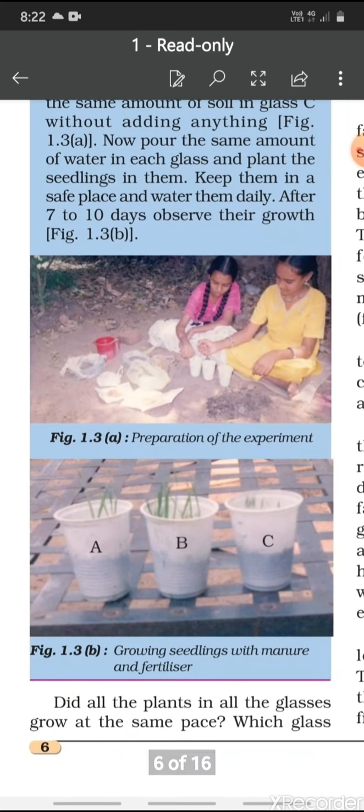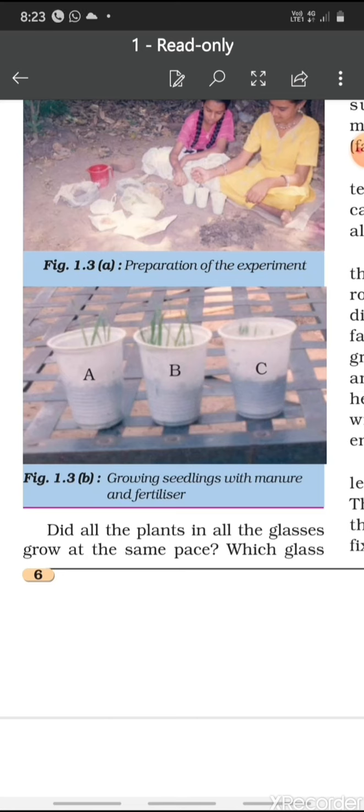So by doing this experiment you will be able to observe the growth of plant when we supplied it with manure, and when we supplied it with fertilizer, and when we haven't supplied it with either manure or fertilizer. So you will observe the growth of plant in all the 3 cases, and this will help you to understand the importance of fertilizer or manure for the plant.